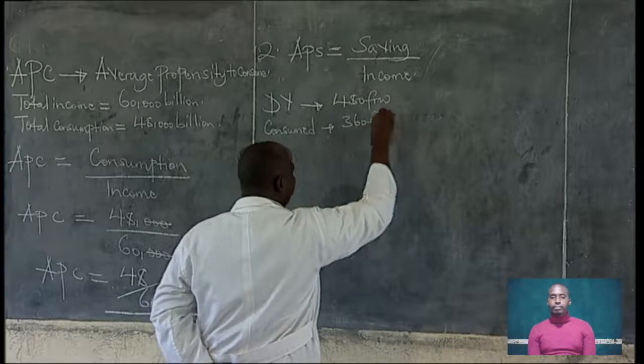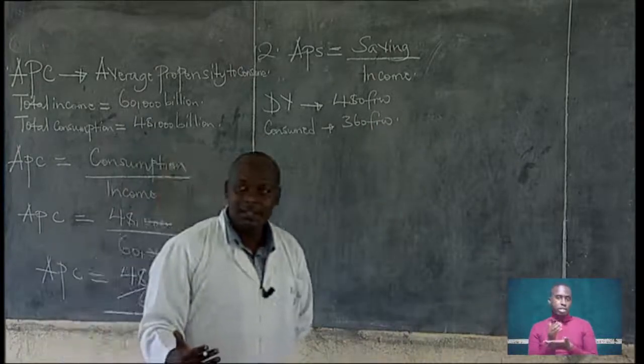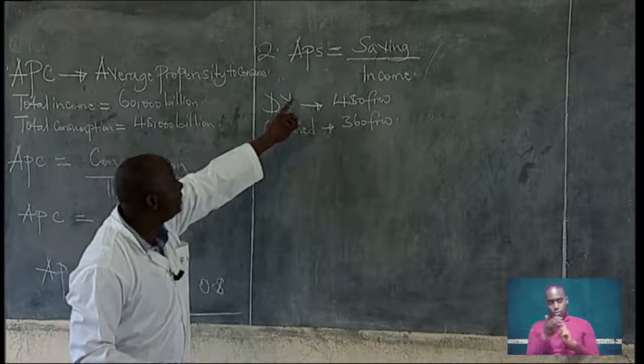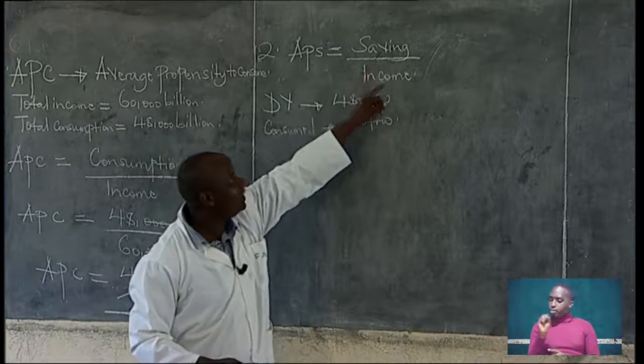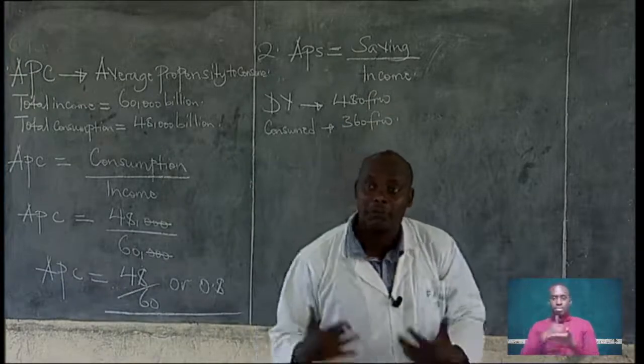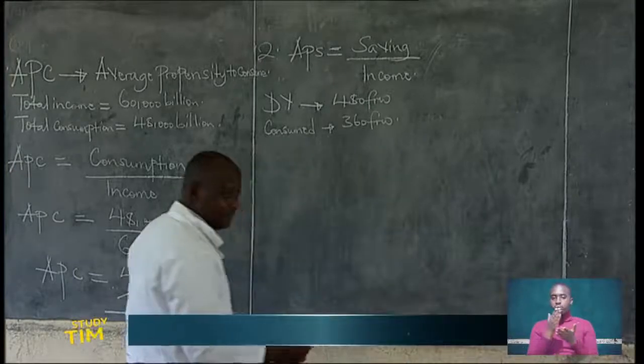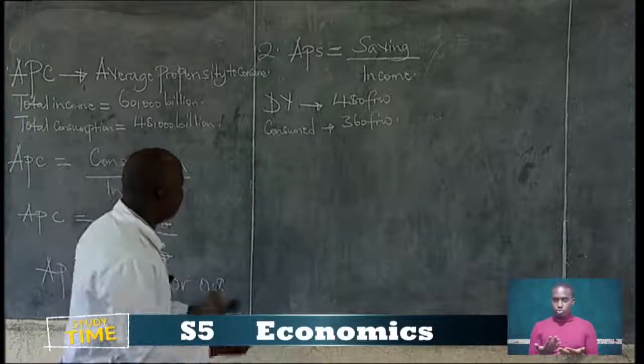360 francs. We are looking for the amount of money that was saved, because to get the average propensity to save, we shall get saving divided by income. But we are not given saving in the question. We have to first look for saving. And how do we get the amount of money that was saved?